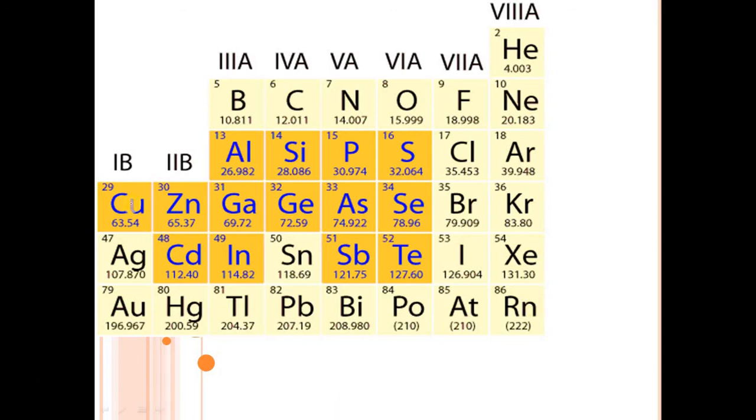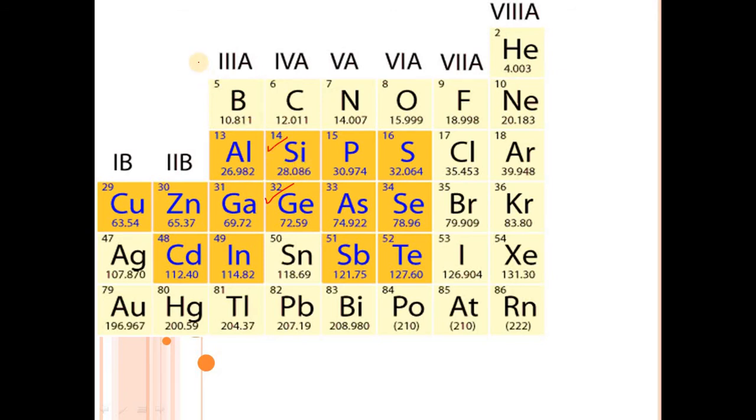So in the case of semiconductors, silicon and germanium show semiconducting action, and pure silicon and germanium show intrinsic semiconductor behavior. In the last video we have seen it.